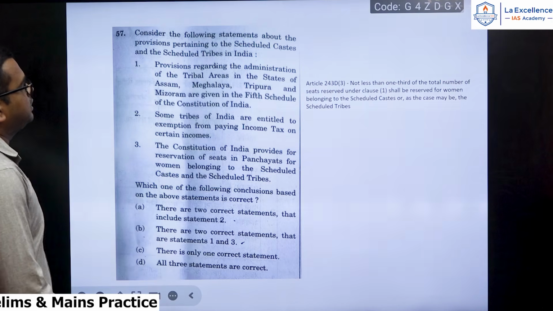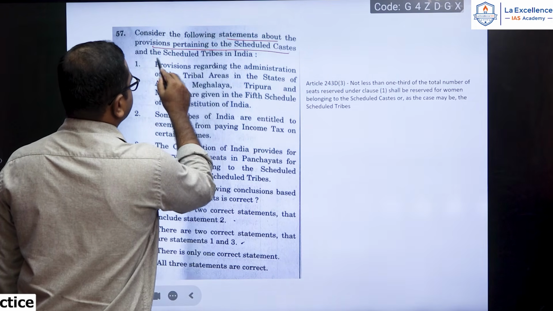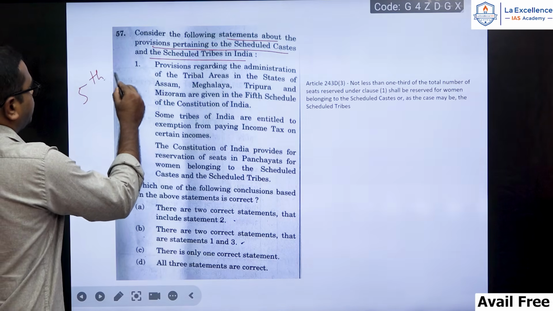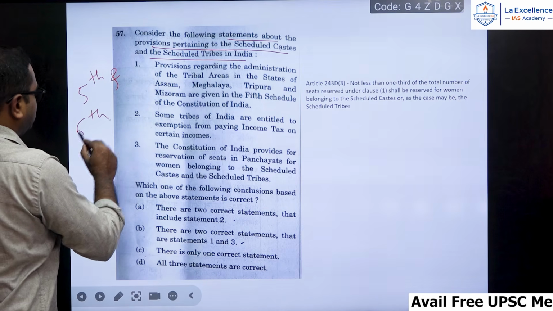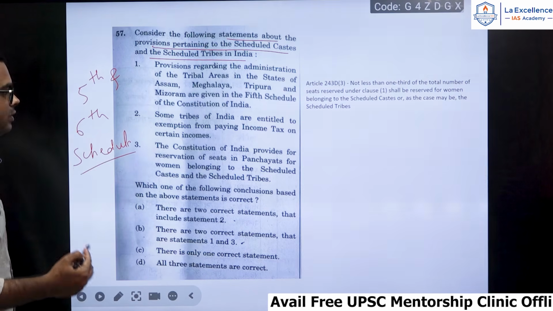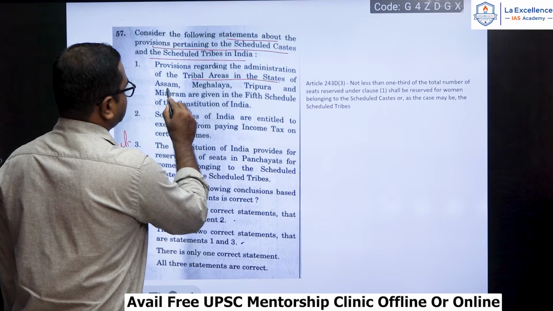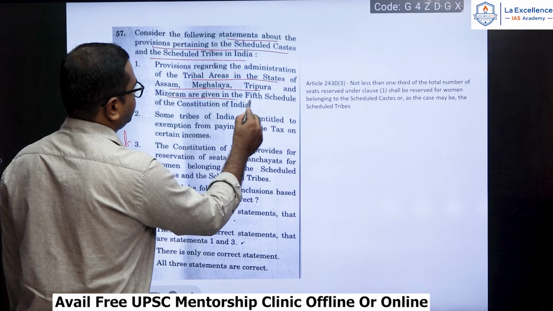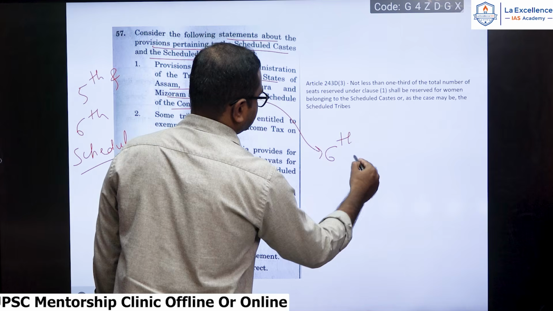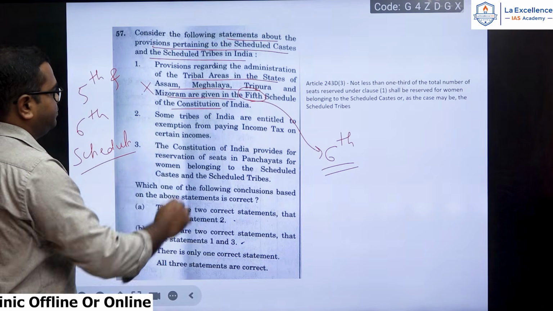So the next question, consider the following statements about the provisions pertaining to scheduled caste and scheduled tribes in India. So remember, in UPSC, 5th and 6th schedule is a repeated topic. Okay, so now they have gone one step ahead. Provisions regarding the administration of tribal areas in the states of Assam, Meghalaya, Tripura, Mizoram are given in the 5th schedule of the Constitution. So you should be very mindful while reading the question. It is 6th schedule and not the 5th schedule. So this is a wrong statement.